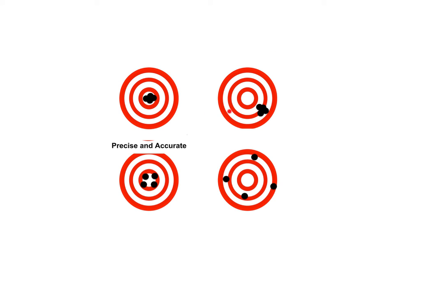On this second one over here, they are touching each other, but they are not in the center here where we want the correct answer to be. So we are going to say that this bullseye is precise, but not accurate. If we move down to the bottom here, we are not touching each other, but we are touching the correct answer, which means this is going to be accurate, but not precise. And then lastly, in our last bullseye, they are not touching each other, and they are also not touching the correct answer inside the bullseye, which makes this not accurate, and not precise.